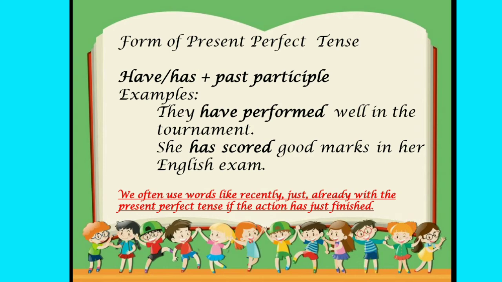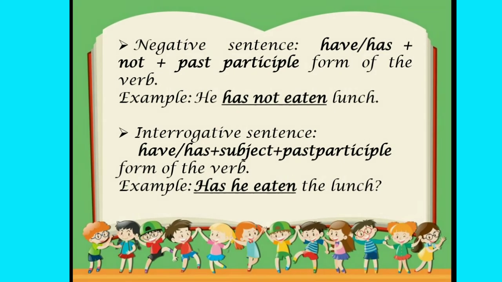Now, how to form present perfect tense. They have performed well in the tournament. She has scored good marks in her English exam. Here we can see have performed and has scored. That means have or has plus past participle form of the verb. Subject then has or have plus past participle of the verb. We often use words like recently, just, already with the present perfect tense if the action has been done.